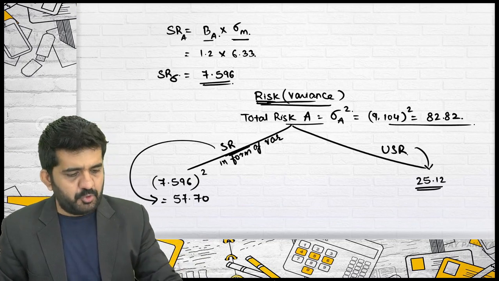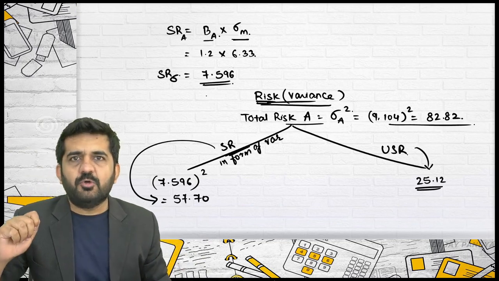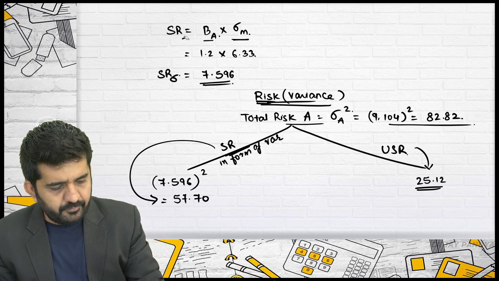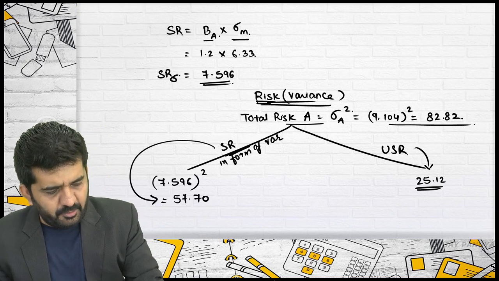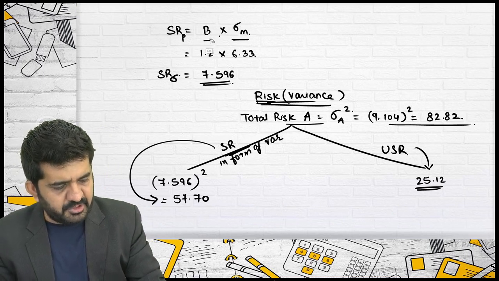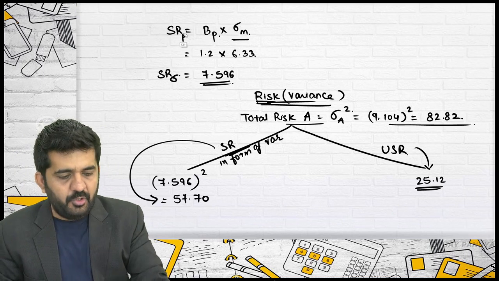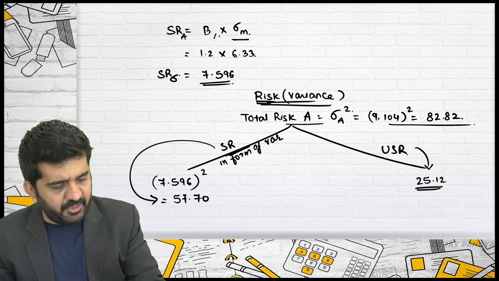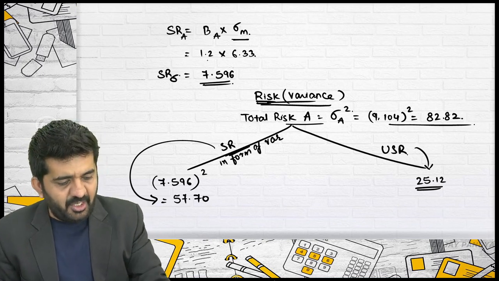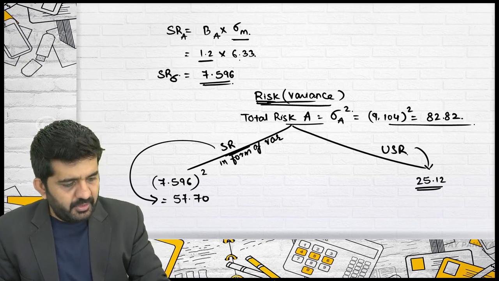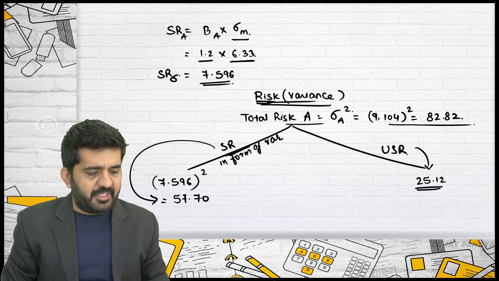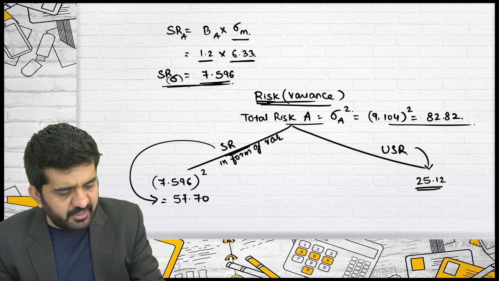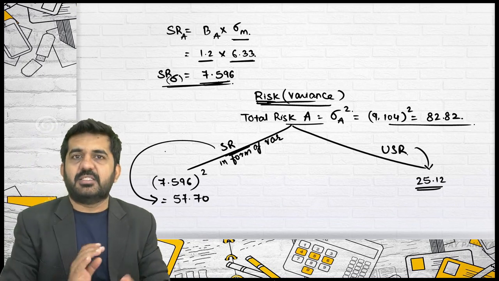Let me explain this once again. For finding out the systematic risk of a portfolio, we write systematic risk as beta of portfolio times standard deviation of market. If it is the systematic risk of a security, here it is A, so beta of A is 1.2. Standard deviation of market is 6.33. So systematic risk in the form of standard deviation is 7.596.